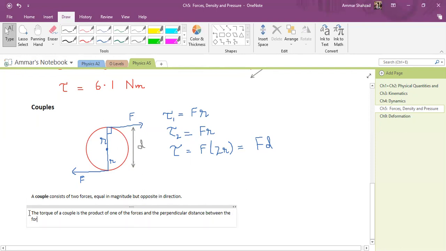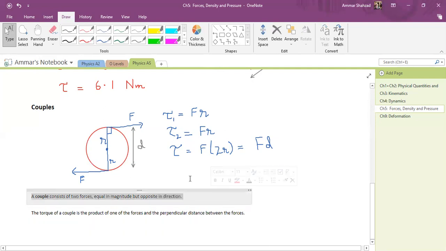We have also proved this earlier. As you can see, torque came out to be Fd. So if you have a couple, the torque will be equal to the product of one of the forces, because they both are equal, and the perpendicular distance between the forces.